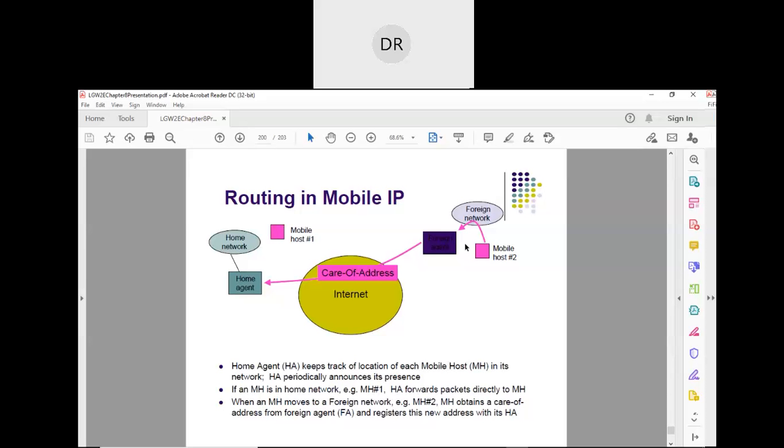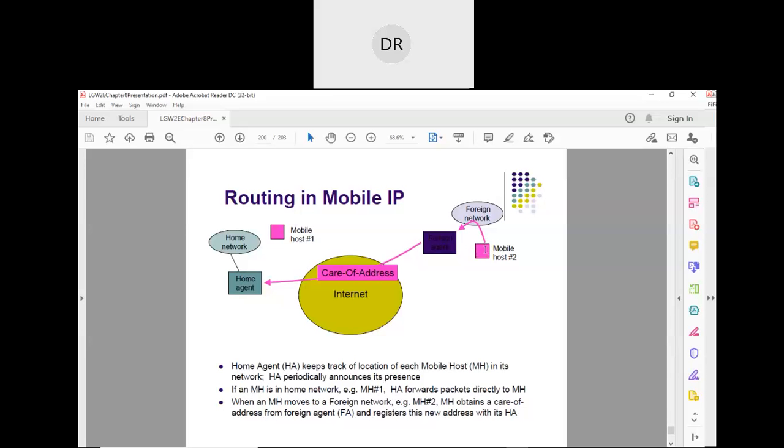And the foreign agent, what it does, it registers those mobile hosts who actually belong to a different network. Since they are moving, they have entered into our network. That is why it's called a foreign agent. So the foreign agent keeps track of the foreign hosts, whereas the home agent keeps track of the home hosts, right? So any doubts? Okay.